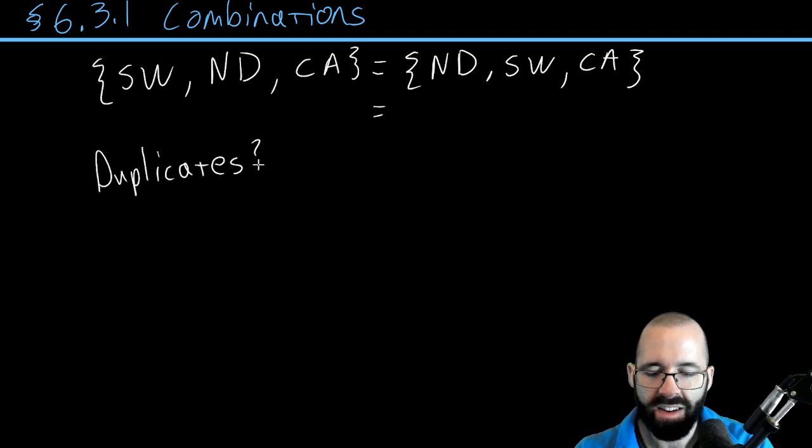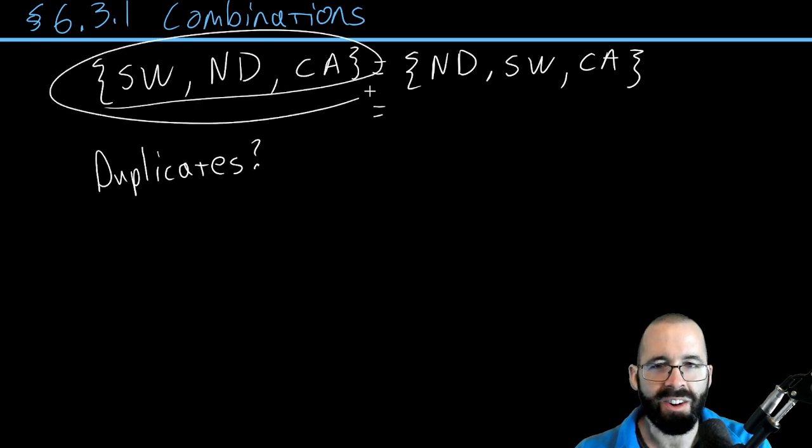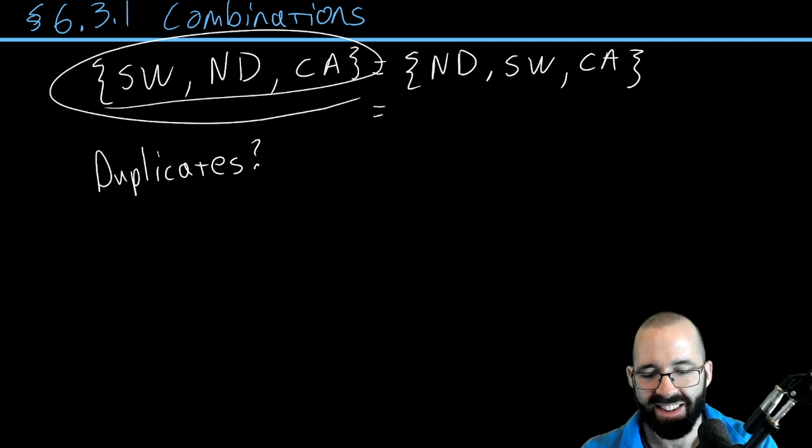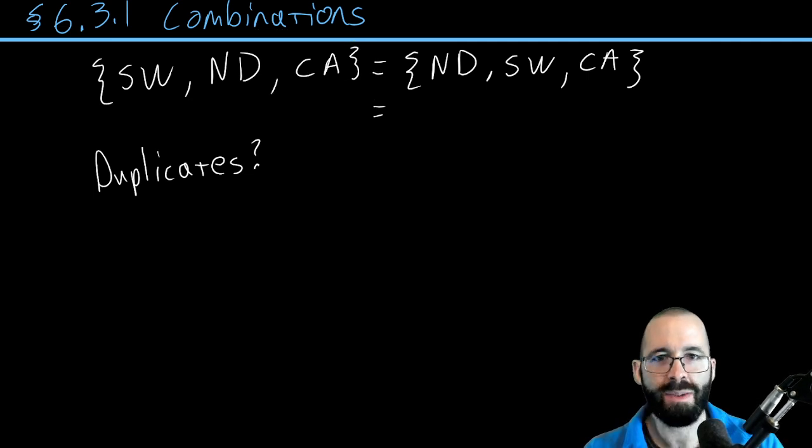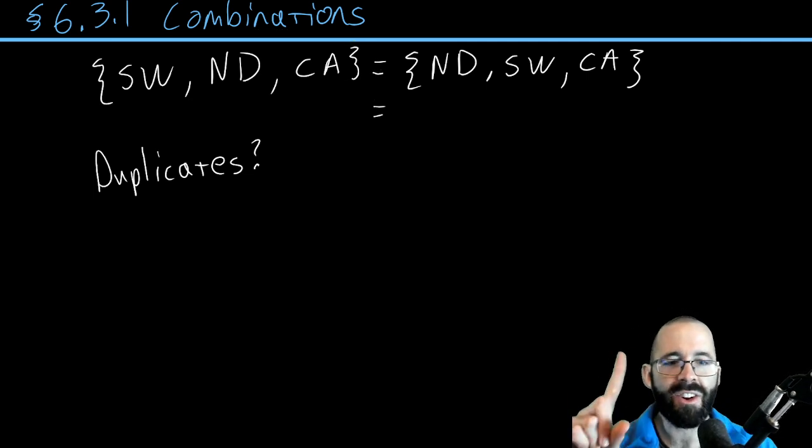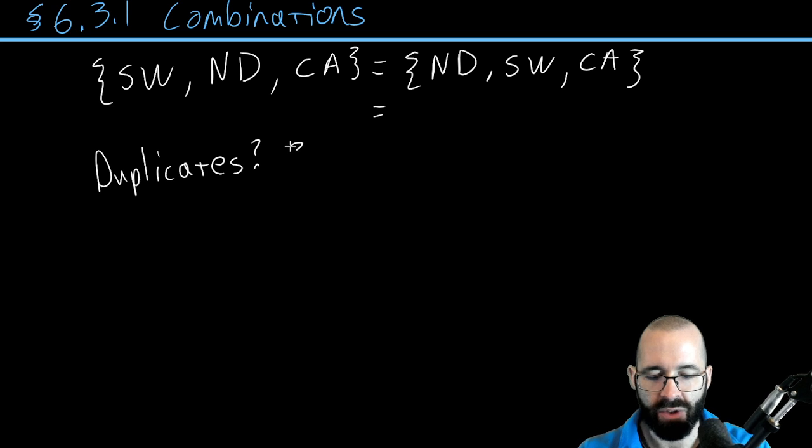How many ways are there to order 3 things in a set? Well, we've already talked about that. There are 3 options for the first thing, 2 options for the second thing, and 1 option for the last thing.